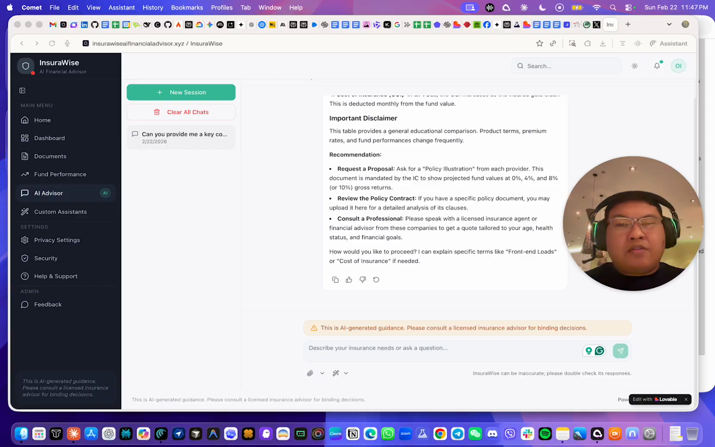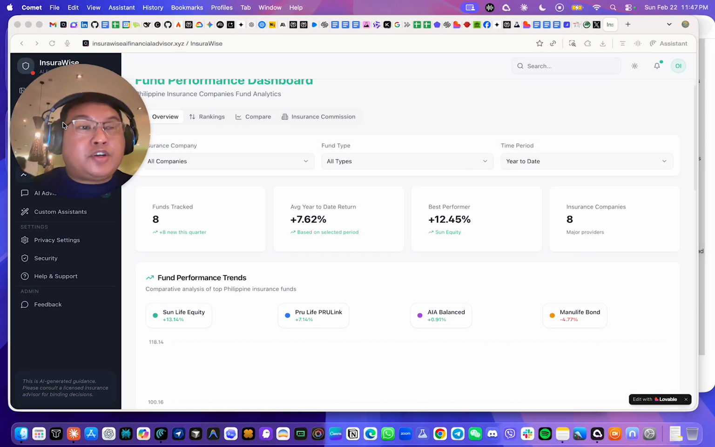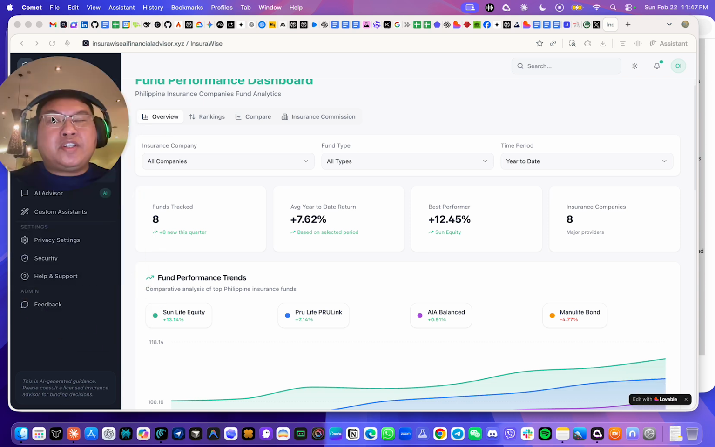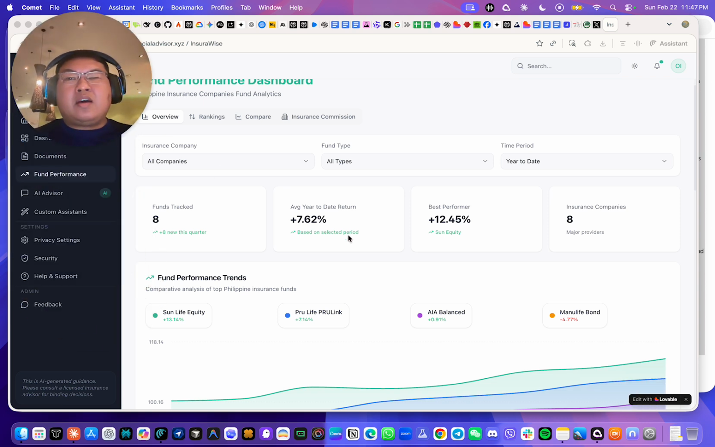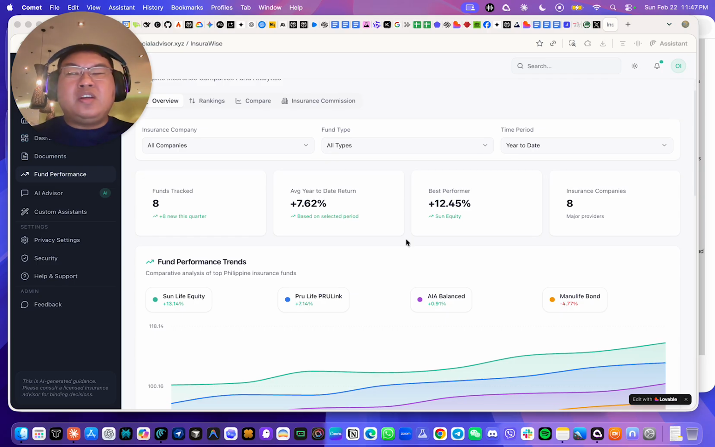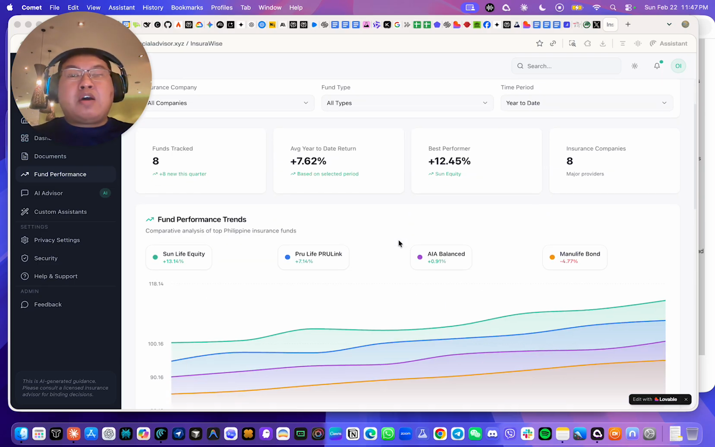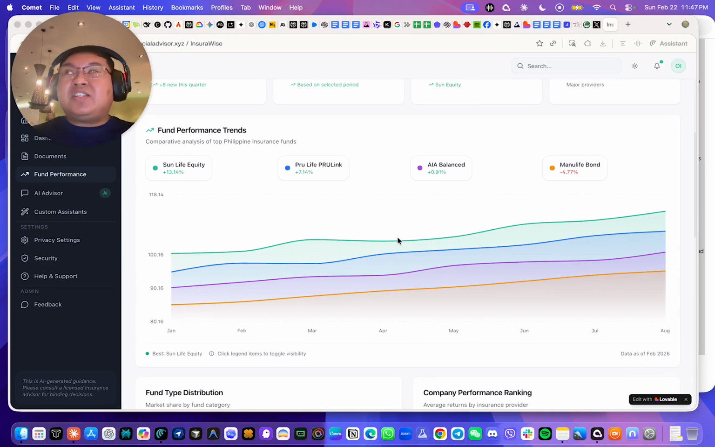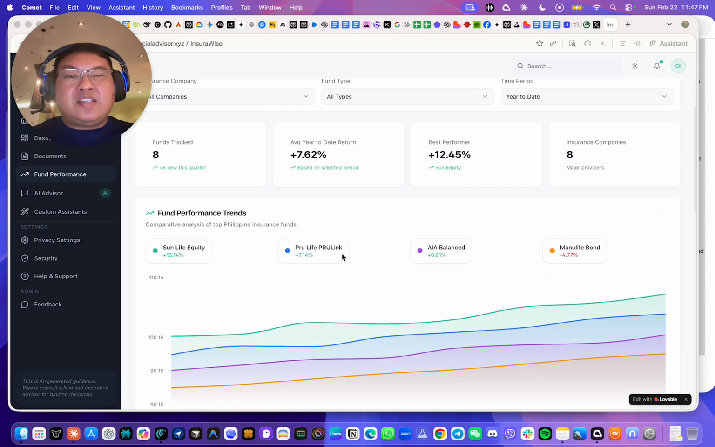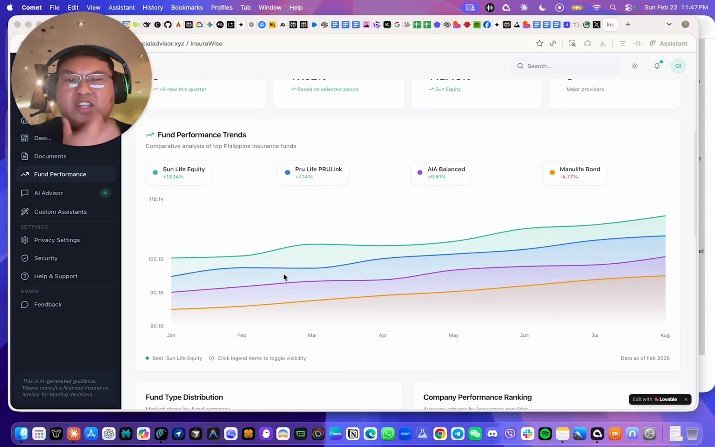Okay. Now, we're going to proceed to another interesting feature, which is the fund performance. This is ideal for key decision makers who want to make well-informed decisions before investing in certain insurance products. Or let's say, for example, you're working for a specific insurance company, or you're from an agency or a financial advisor, and you want to get insights on how your insurance company is performing against other competitors, you can also visit this dashboard or the fund performance feature.